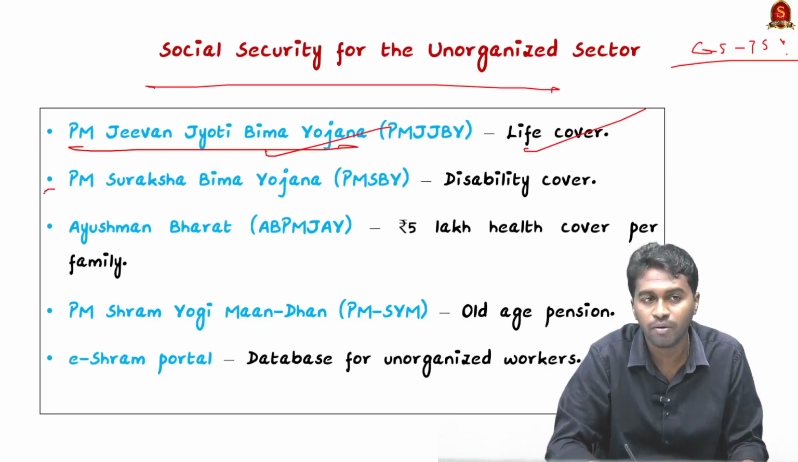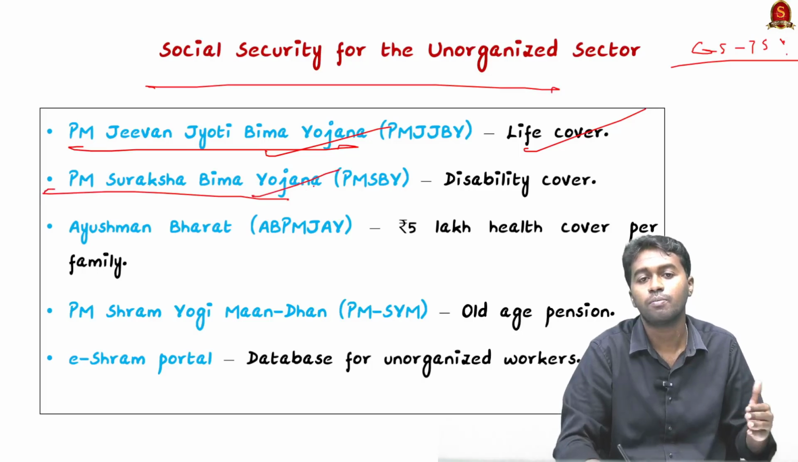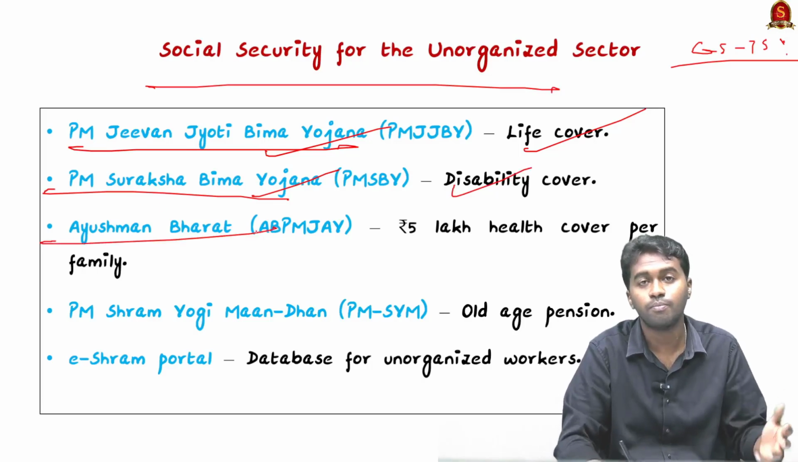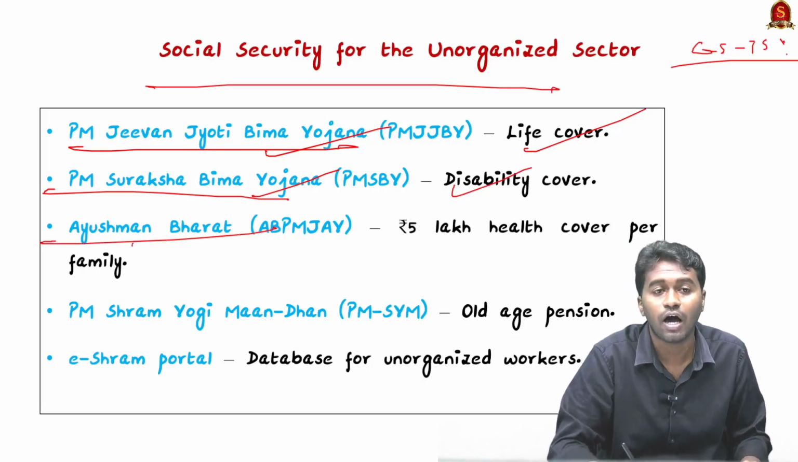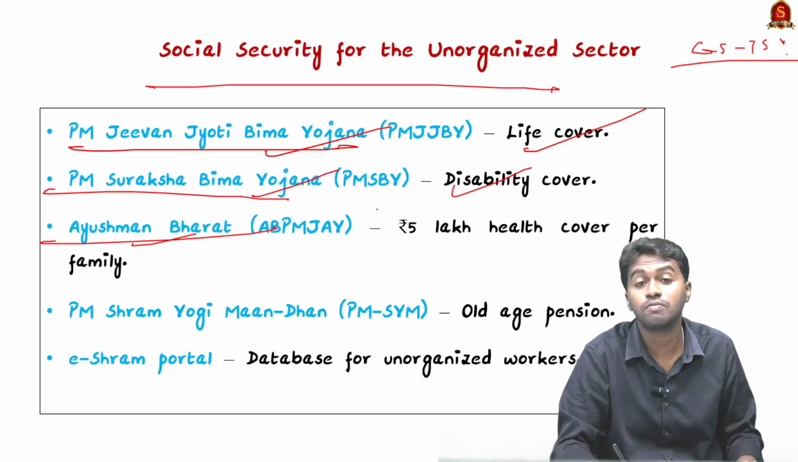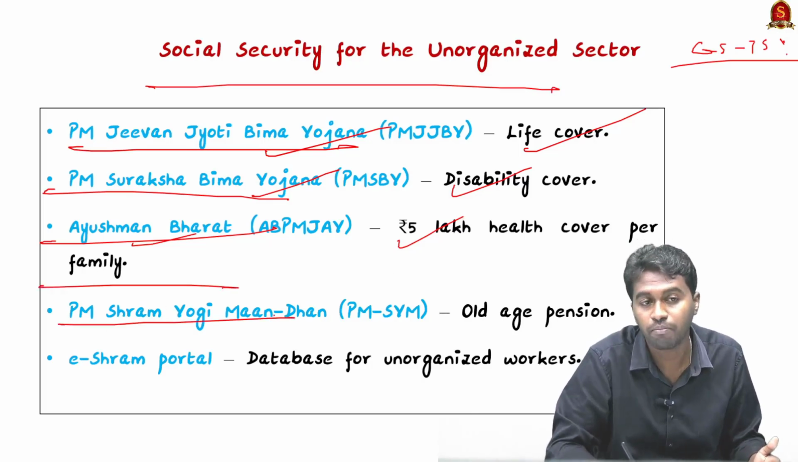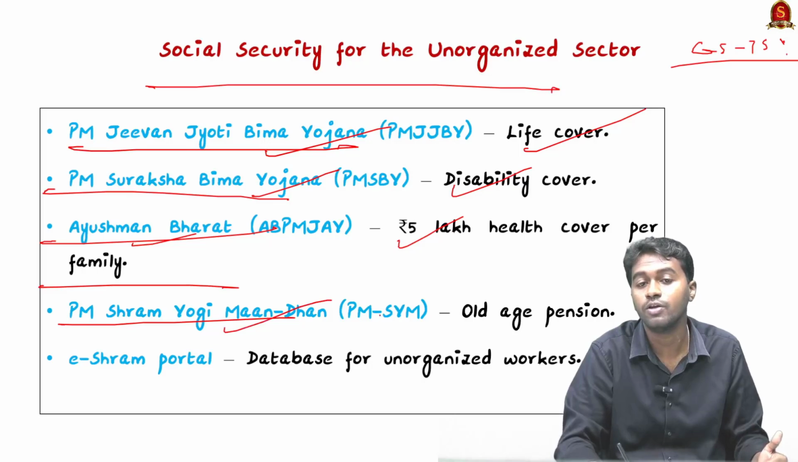And next we have the PM Suraksha Bima Yojana, which provides insurance coverage to the people suffering from disabilities. And next we have the universal scheme, that is Ayushman Bharat Pradhan Mantri Jan Arogya Yojana, which provides a coverage of up to 5 lakh per family in India. And next we have the Pradhan Mantri Shram Yogi Mandhan Yojana, which provides old age pension.